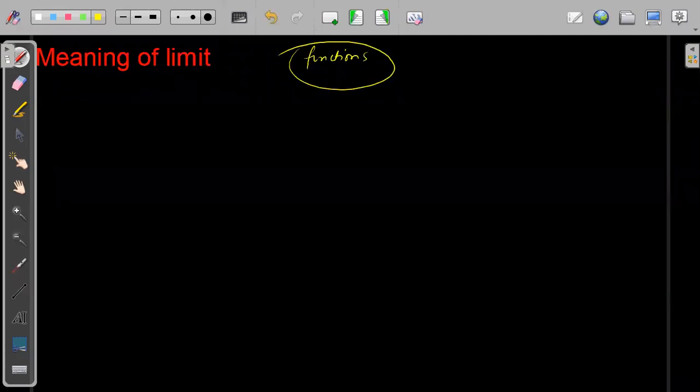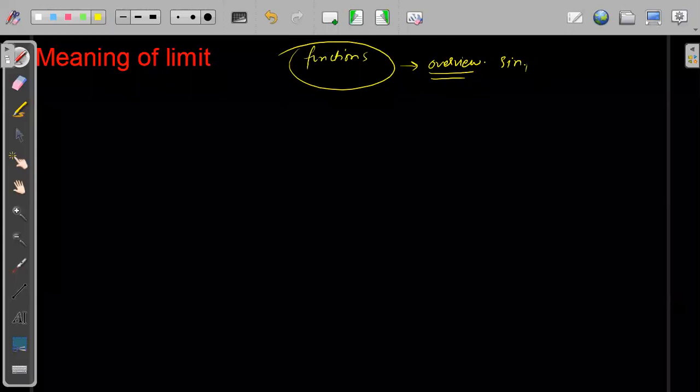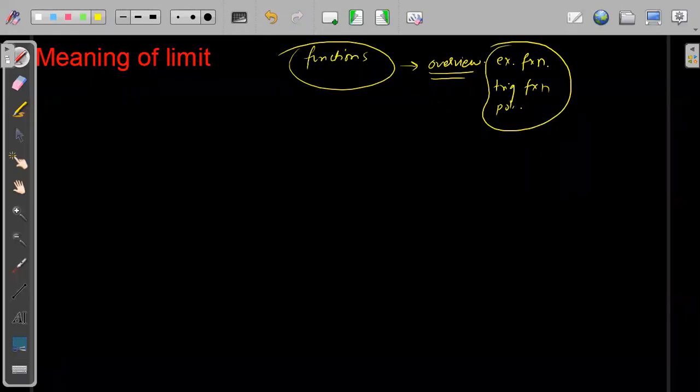And in these functions, what we have seen, we have taken an overview of the function. Like if you are talking about a sine function or a trigonometric function, or in general exponential functions or polynomials, all these functions we have taken an overview of. We have seen the function from a very large distance, how the function will look like.